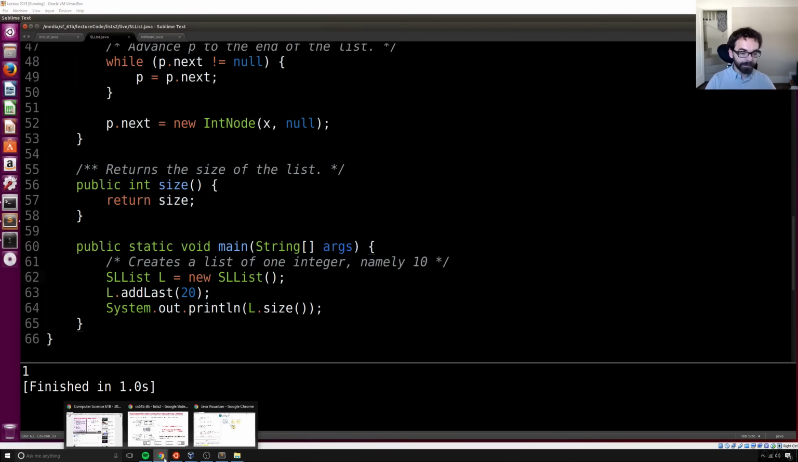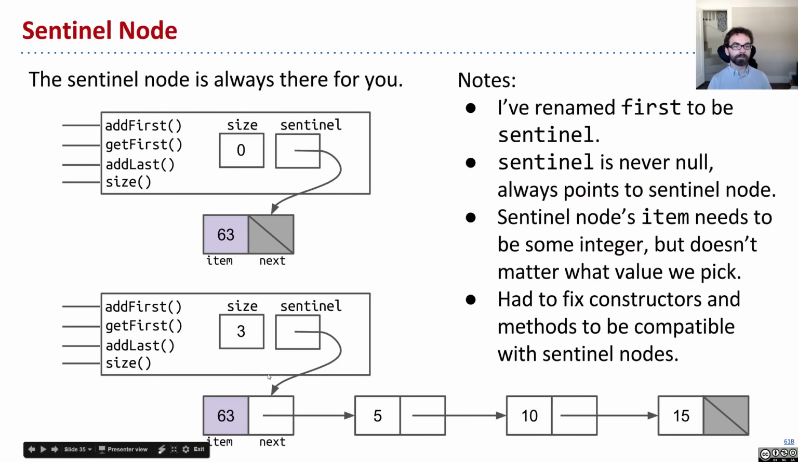So that's basically that. Let's summarize what we accomplished. The sentinel node is a dummy node, a faithful companion, again, to use the same phrase, that's always there for you. Now, given that first is no longer pointing at the first item, I've renamed the first variable to be sentinel. And sentinel, of course, with all the code we wrote, is never null, and it always points at the sentinel node. The sentinel node's item needs to be some integer. I picked 63. You could have picked whatever you want.